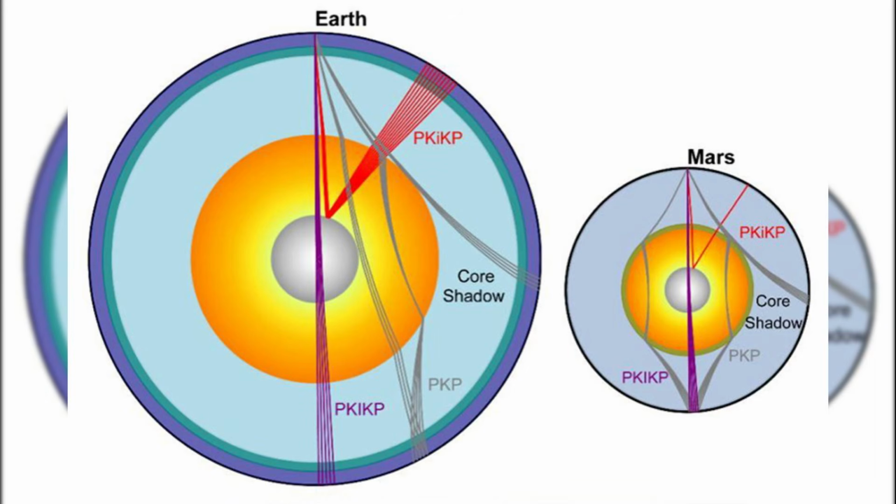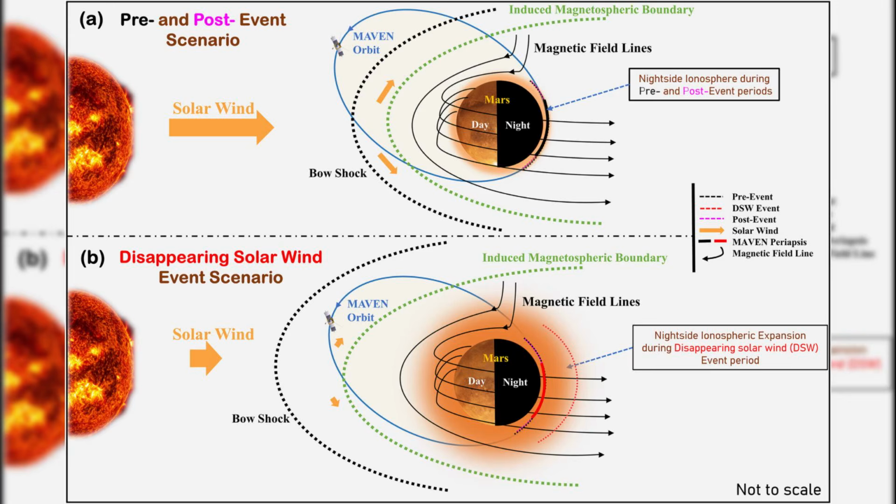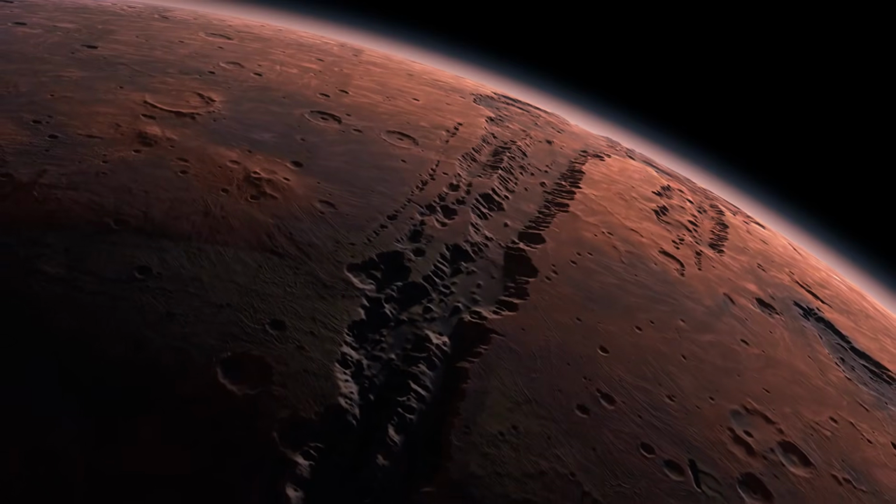protection gone, the planet became directly exposed to the continuous stream of charged particles from the Sun, known as the solar wind. Without a global field to deflect these particles, the upper atmosphere began to interact directly with the solar wind, leading to a process called atmospheric sputtering, where energetic particles transfer momentum to atmospheric atoms and gradually knock them into space. This was not a single catastrophic event,